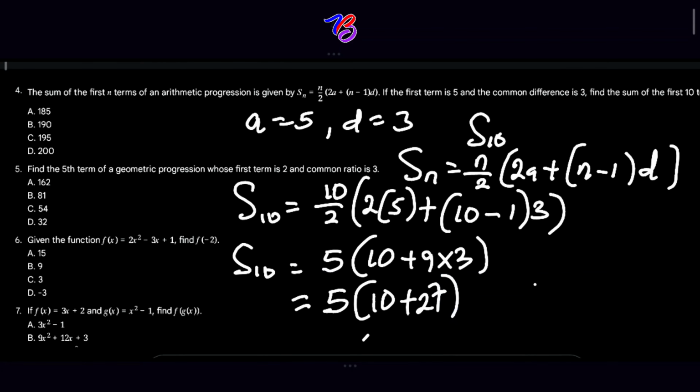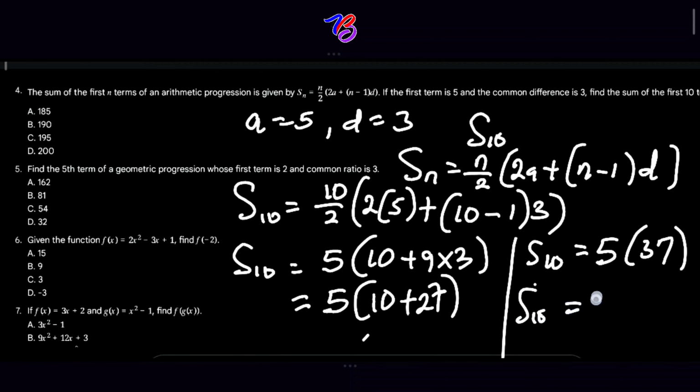So that our S10 is equal to 5 into 37. So that our S of 10 will equal 185. So this gives us our answer to be A, 185.